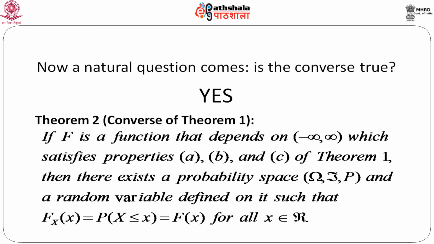Hence, we can write it in the form of a theorem, which is nothing but the converse of the previous theorem, theorem 1.